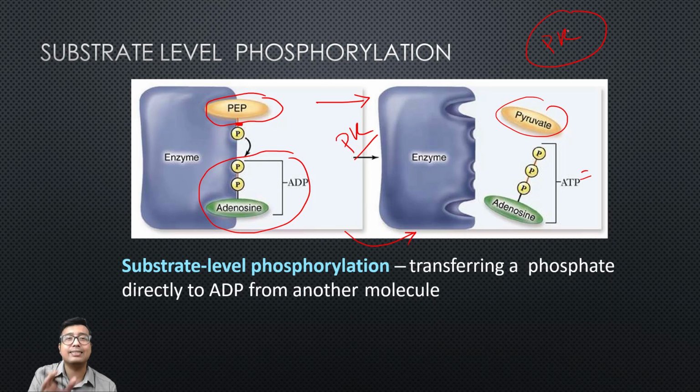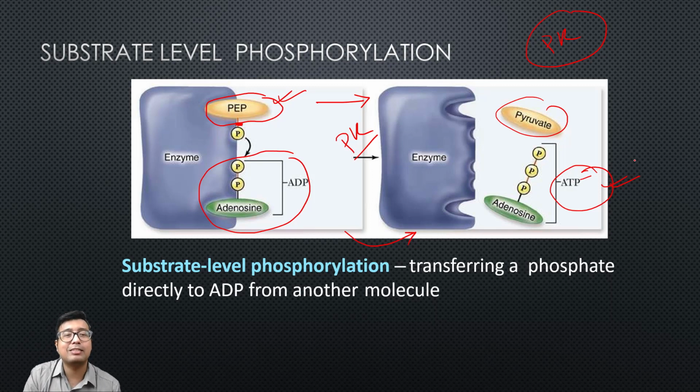And all the enzymes that perform substrate level phosphorylation involve breaking of a high energy bond and formation of a low energy bond. Low energy bond means ATP. Yes, ATP is already a high energy compound, but compared to PEP, ATP is a low energy compound. I hope you get the analogy. So whenever a high energy phosphate bond is broken down to produce a low energy phosphate bond, that step will be irreversible.